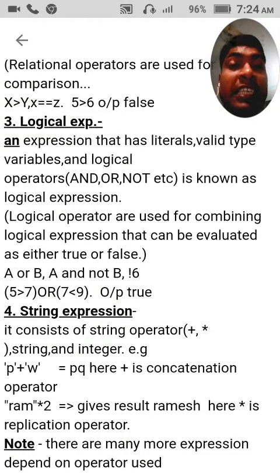What are logical statements? Logical statements are those that can be evaluated as either true or false. So logical operators are used to combine logical statements or logical expressions. The logical operators are logical and, logical or, logical not. I have explained all these things in this video in detail. You are seeing it in the notes.